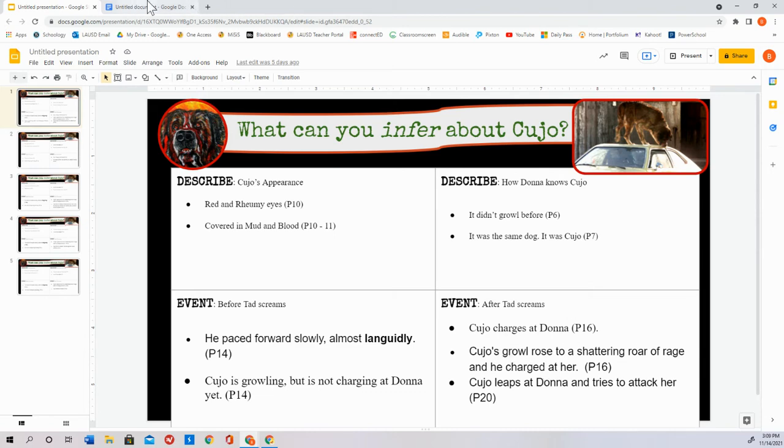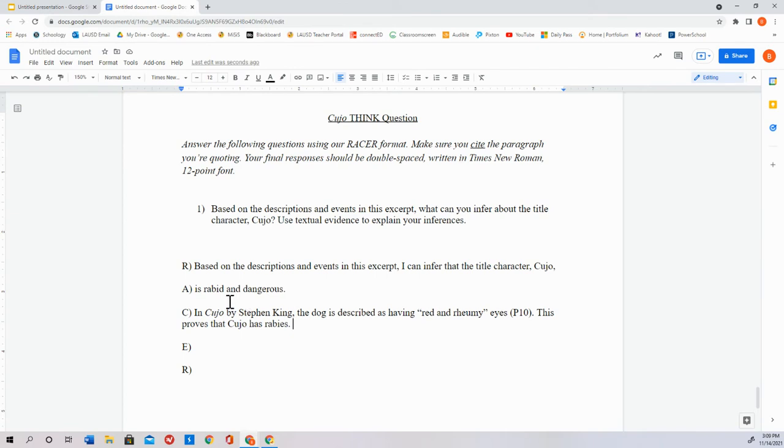So here's what I'm going to say from paragraph 16. I'm going to reread what I wrote once again. Again, I do this all of the time to make sure that I know what I'm writing. In Cujo by Stephen King, the dog is described as having red and roomy eyes. This proves that Cujo has rabies.